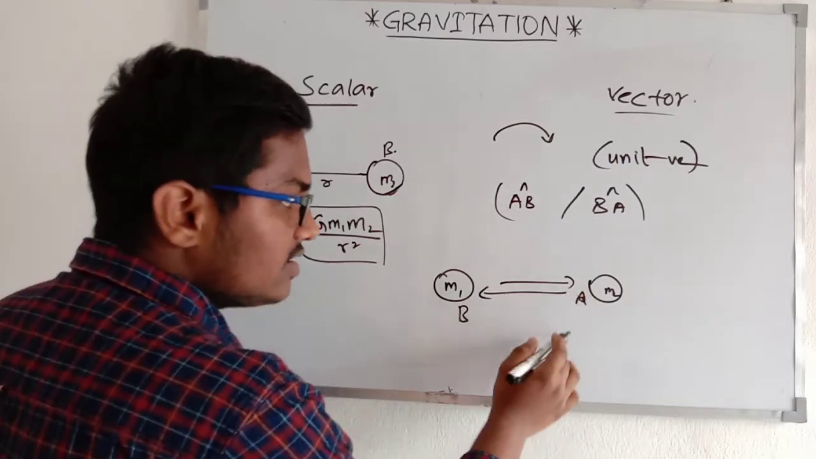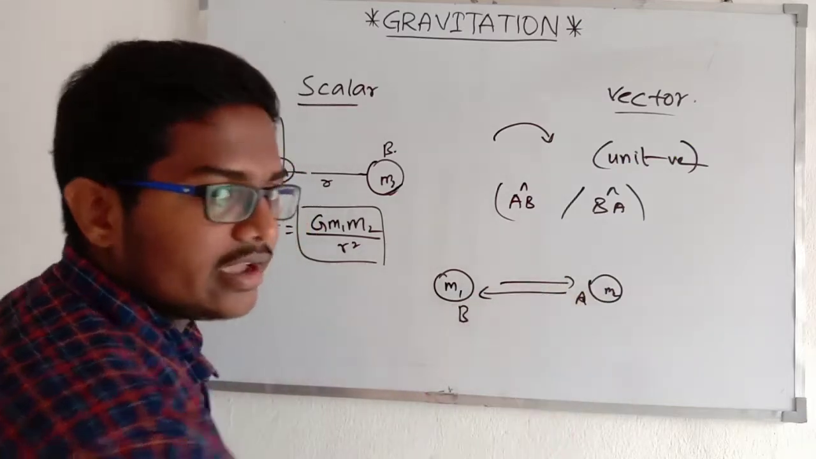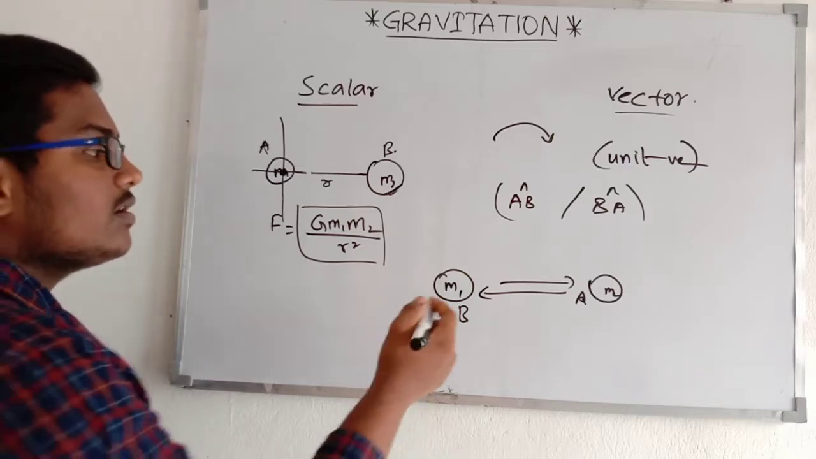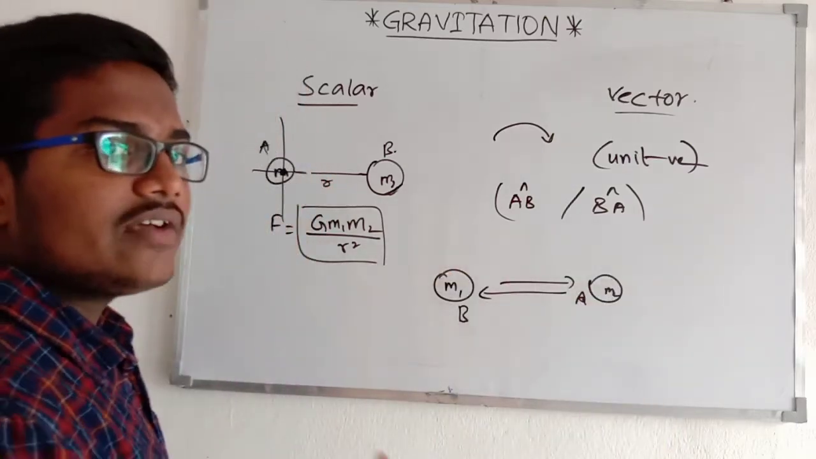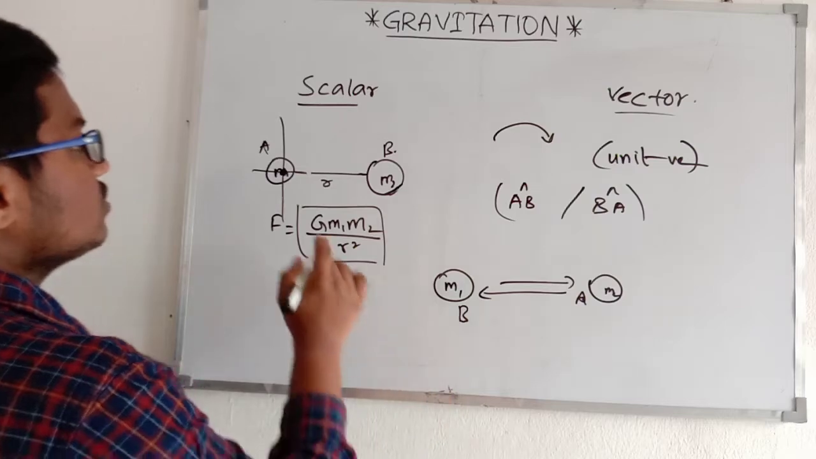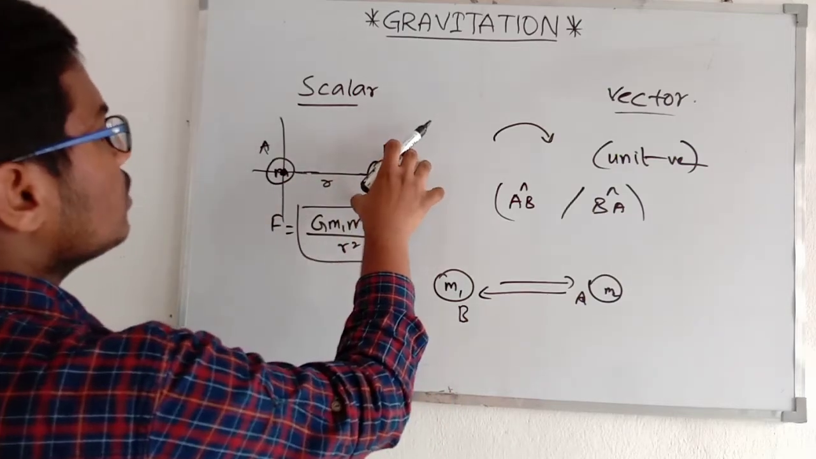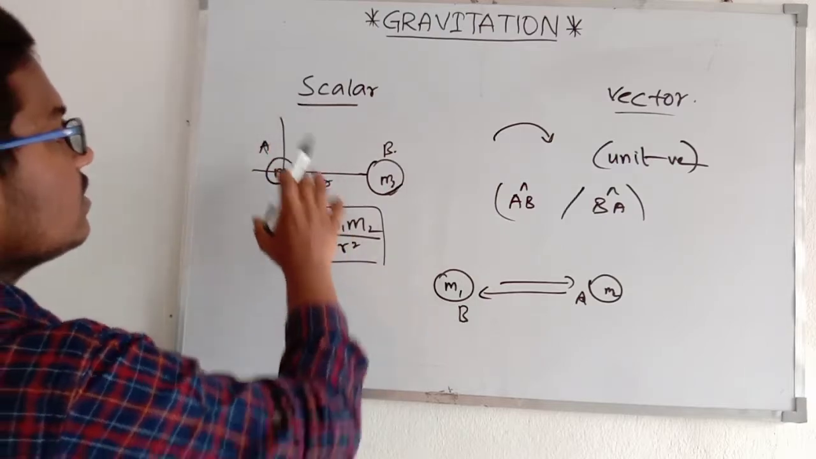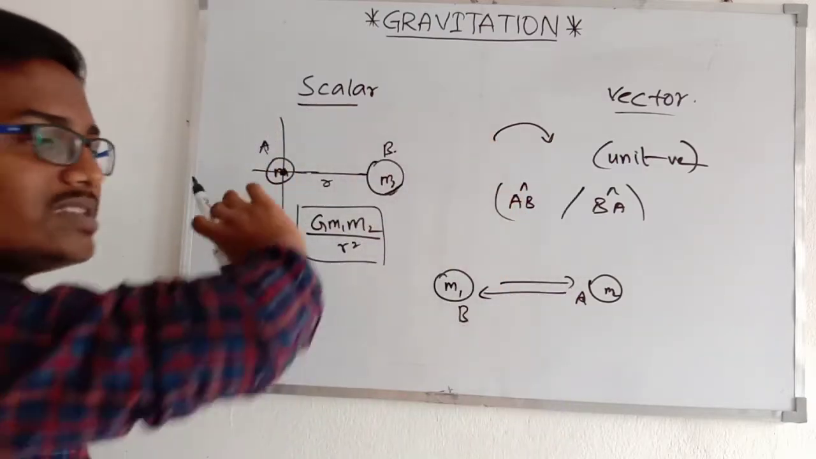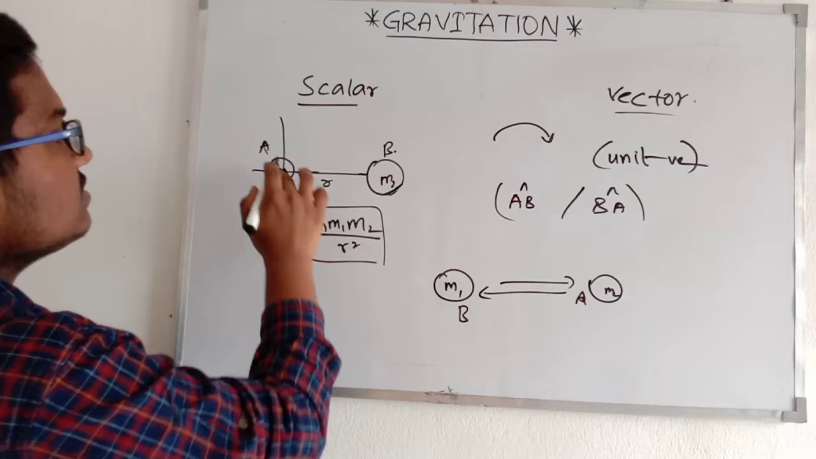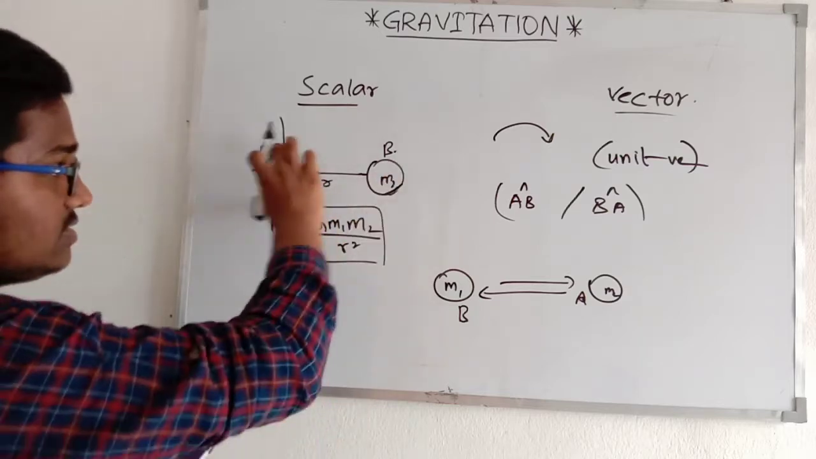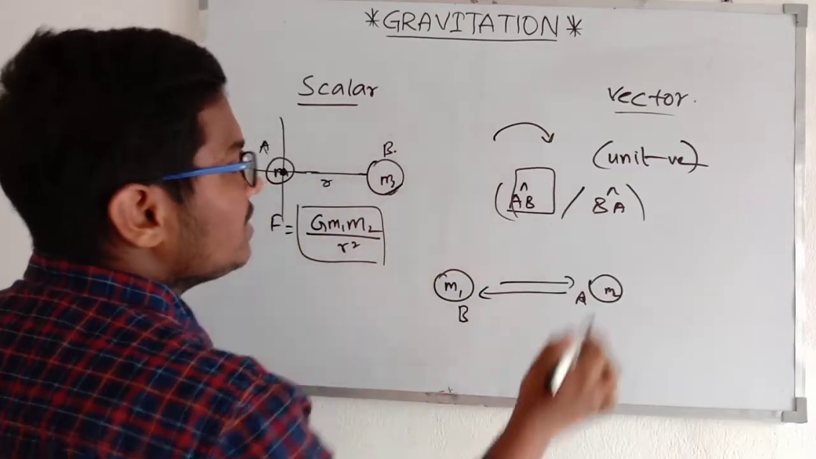So the direction will be absolutely from B to A, right? I hope you all got clarity on how to find the gravitational force direction. The direction of the force exerted by the mass M2 on M1 is towards the mass. Towards the mass means A to B. So in such a case, we will represent it as AB cap.